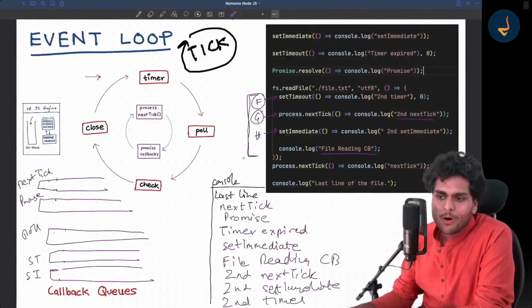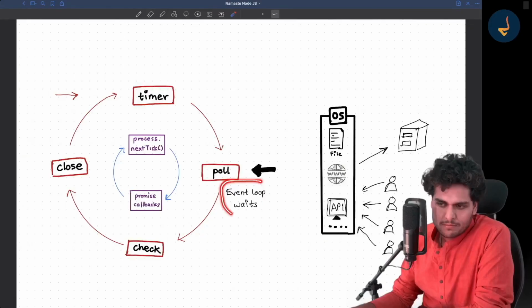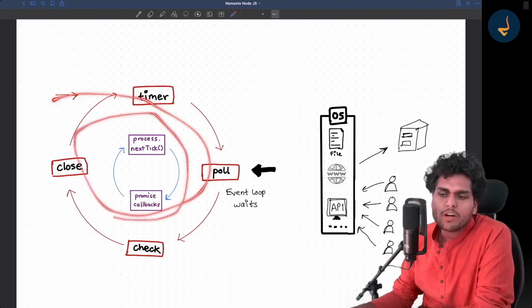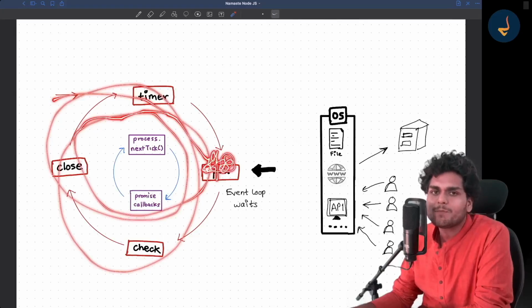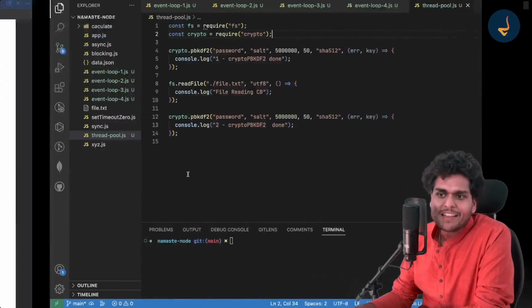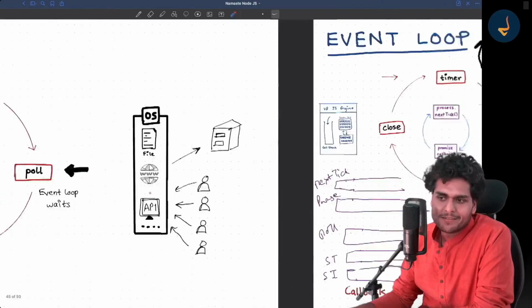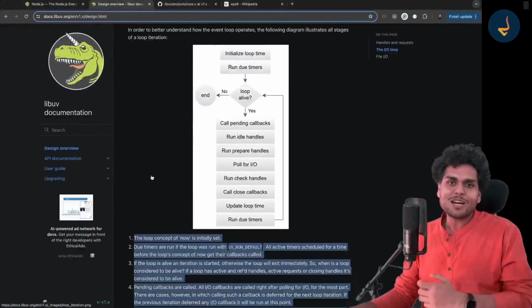Let me give you a homework. In the diagram, I showed you that the event loop waits at the poll phase. I told you the event loop goes on, but when it is idle, it will wait in the poll phase. This is what I told you in the last video. Can you tell me, this is your homework, find out how you identify that the event loop waits. Where in the code is it written that the event loop will wait? First of all, let me show you the code.